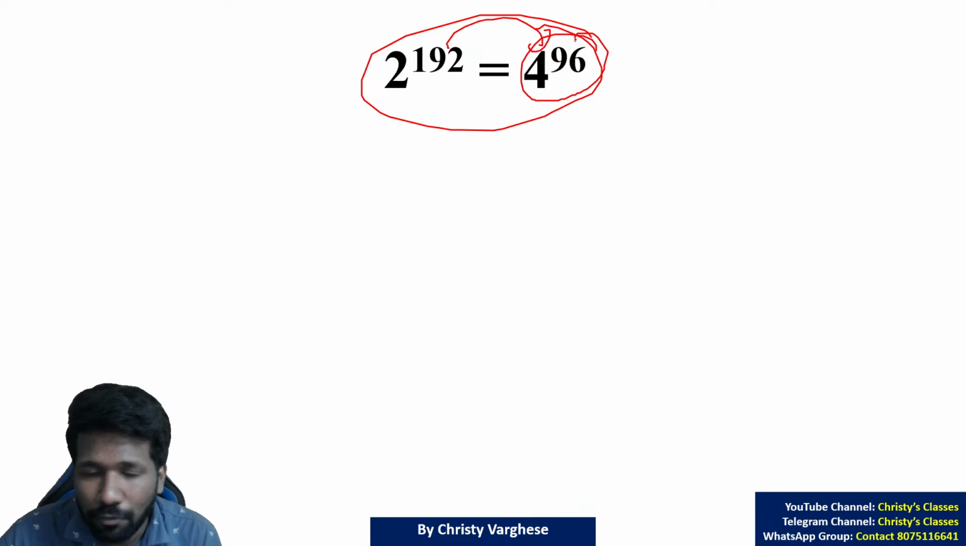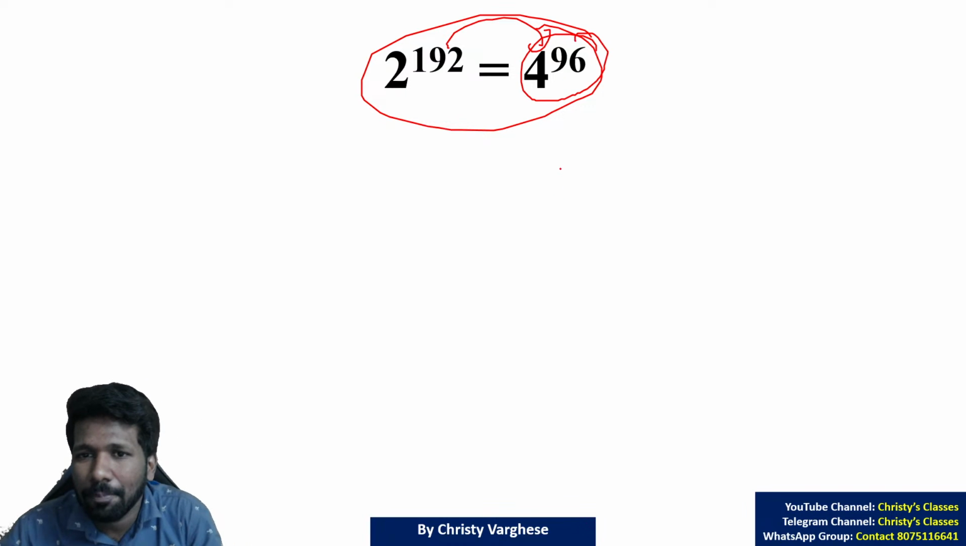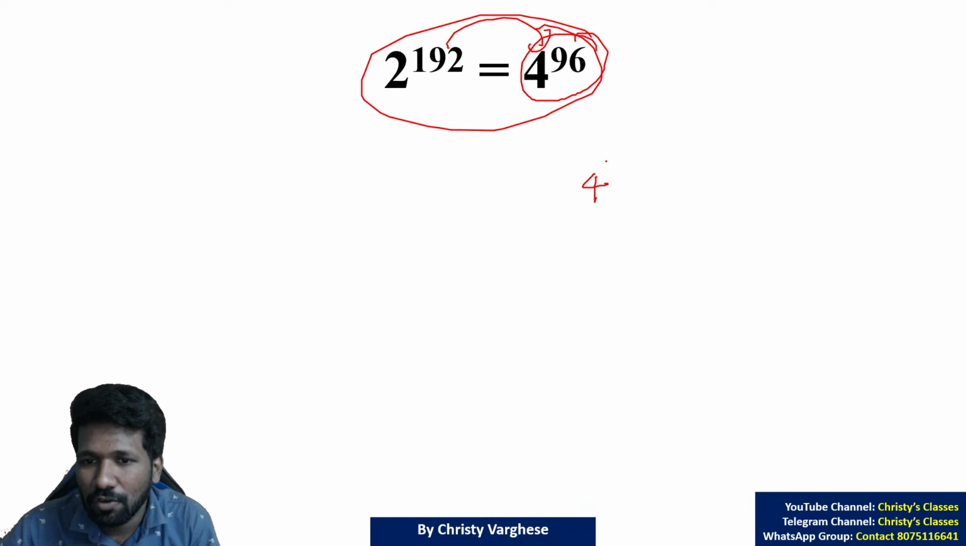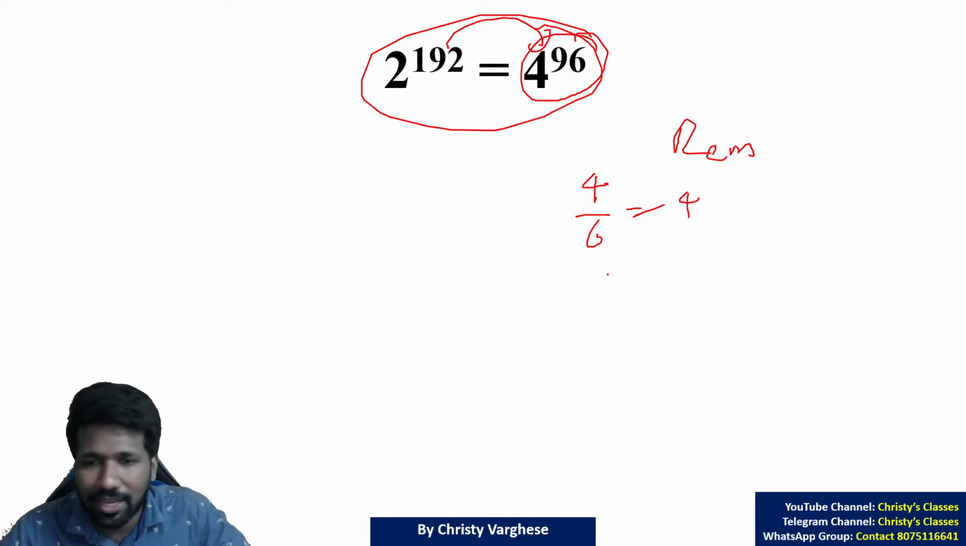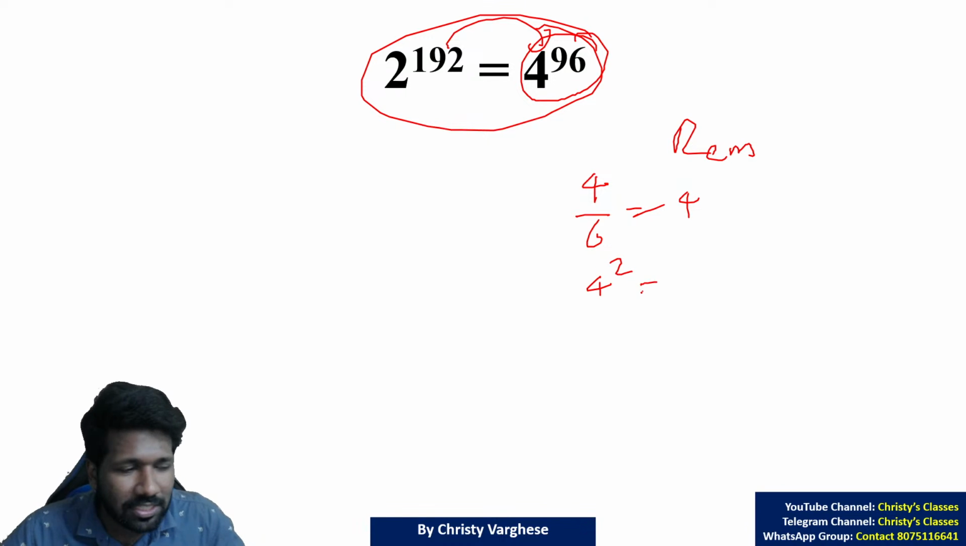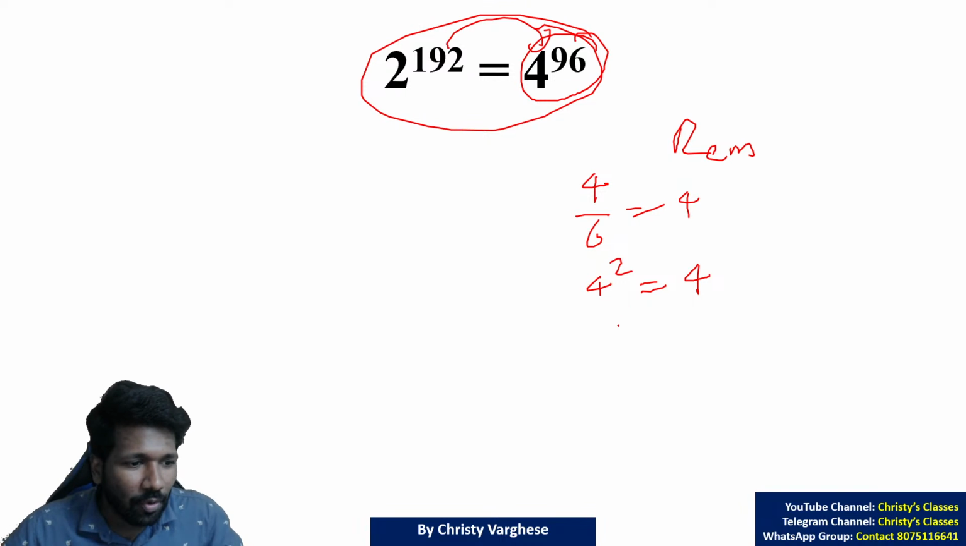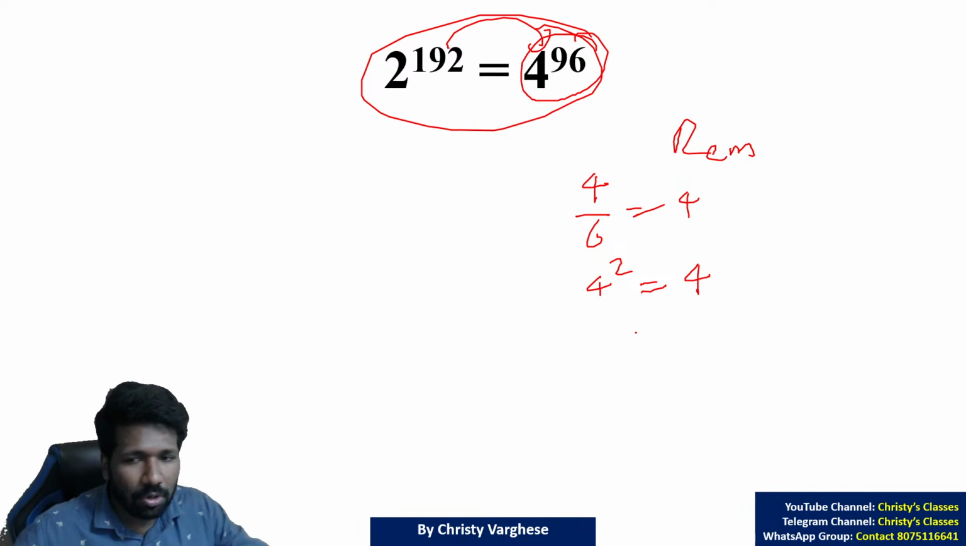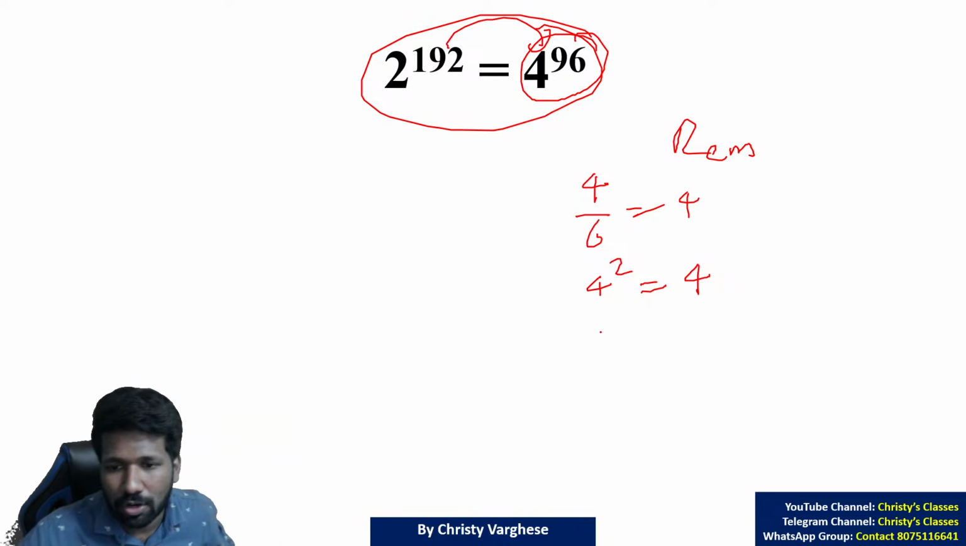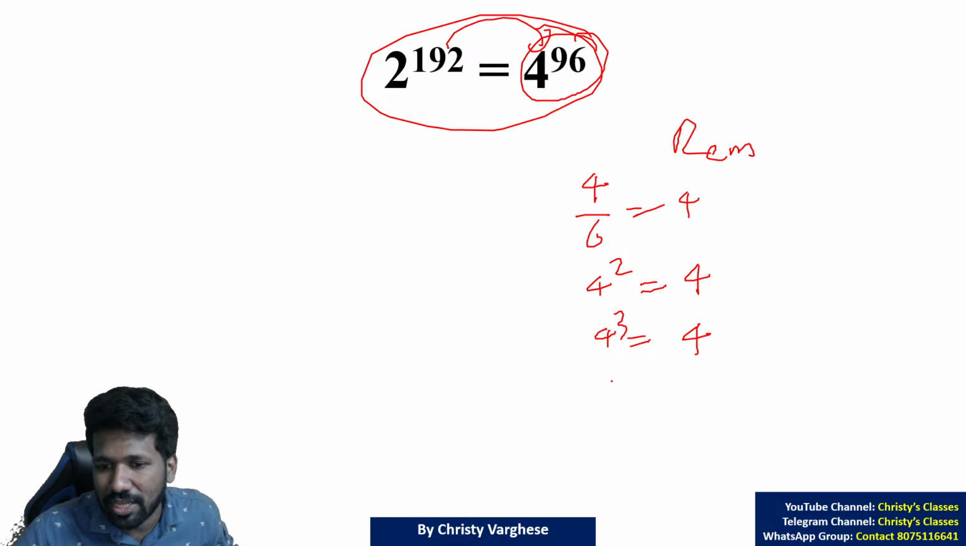Now 4 raised to 96. 4 has a property when you divide by 6. Look at 4's powers. 4 raised to 1 divided by 6, remainder is 4. I am only talking about the remainder, not the quotient. 4 raised to 2 is 16, divided by 6, remainder is again 4, since 12 is a multiple of 6. 4 cubed is 64. 60 is a multiple of 6, and 64 is 4 more, so remainder is again 4.